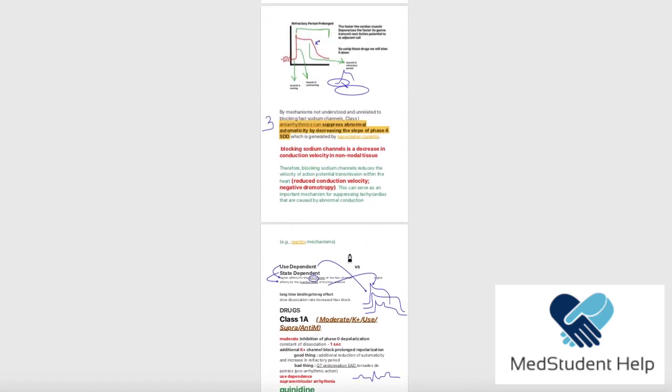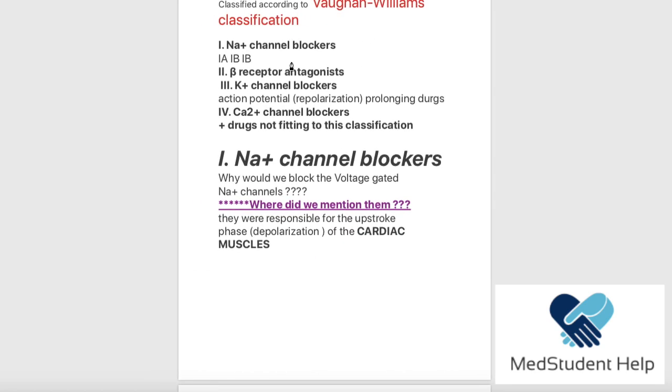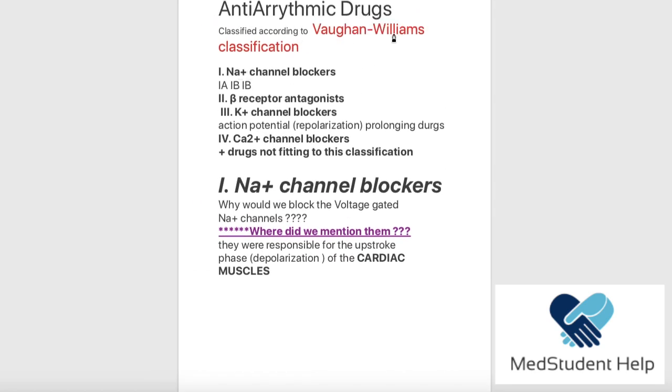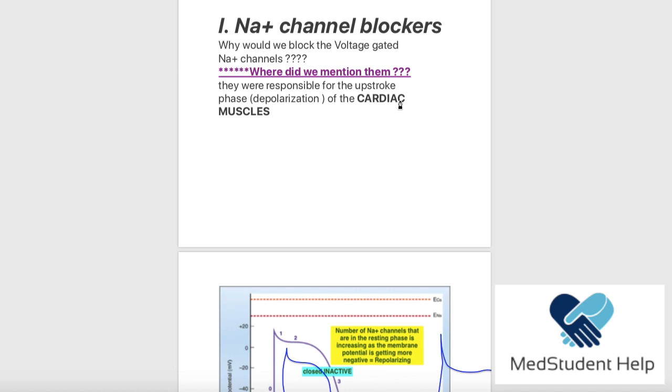Let me remind you again of what we have been saying. So we started saying that we had four classes according to the Vaughan Williams classification. We said sodium channel blockers was our first class and it has A, B, and C. Okay? Now, we explained how the sodium channel blockers work.